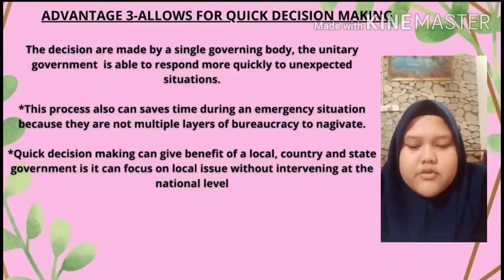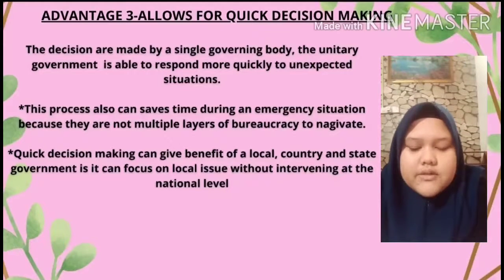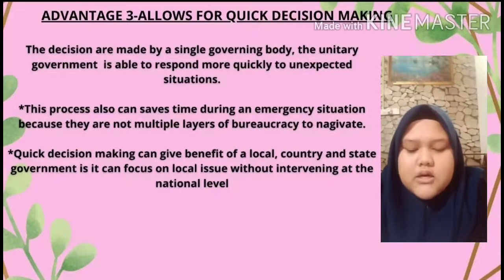The advantage of the unitary system is that it allows for quick decision making. This is because the decisions are made by a single governing body. The unitary system is able to respond more quickly to unexpected situations, whether they are domestic or foreign. The structure of the unitary system means that every decision is made by the central governing body.